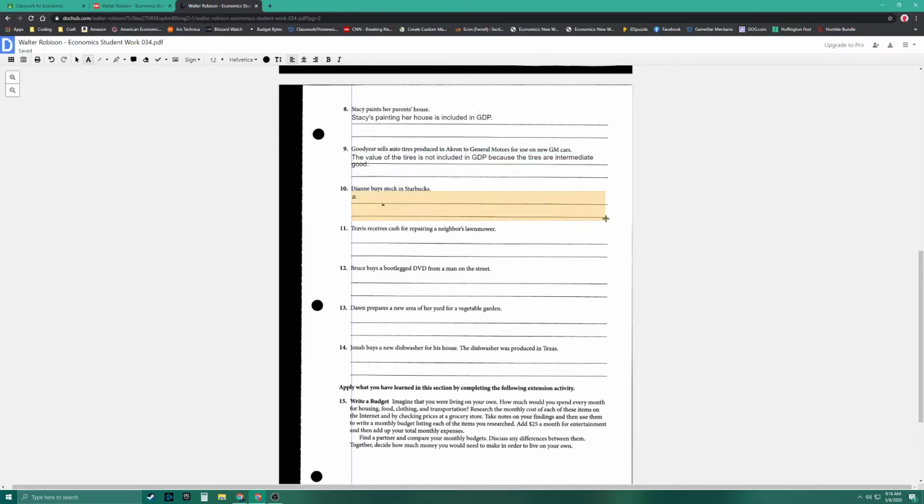All right, Diane buys stock in Starbucks. Well, we've already talked about this, and we said that stocks and financial transactions are not included in GDP. So in this case, the value of the stock is not included in GDP.